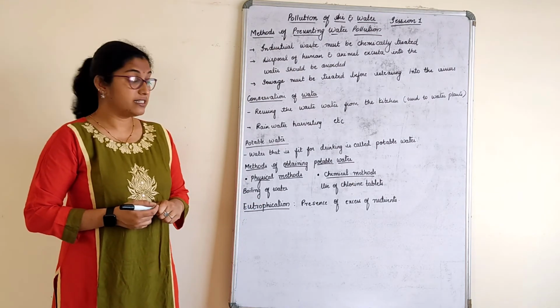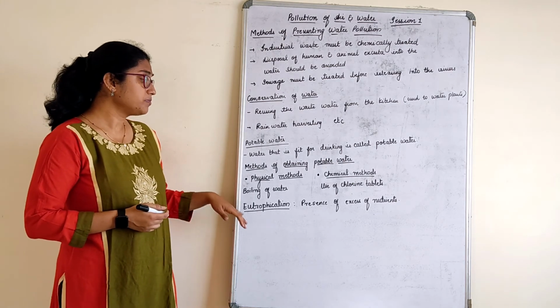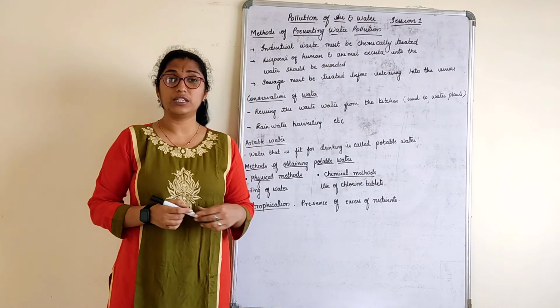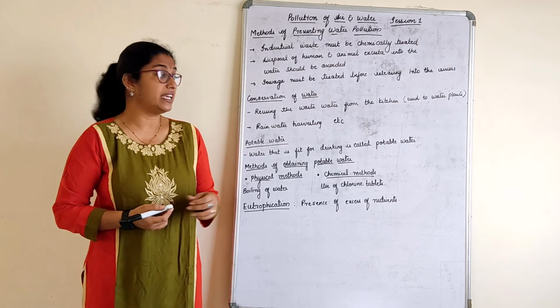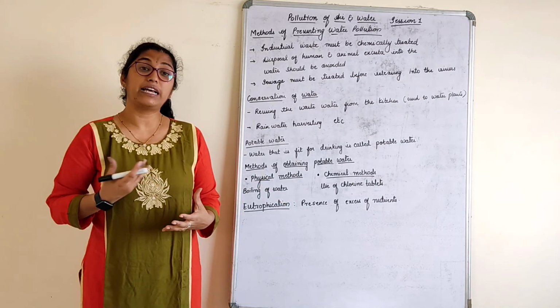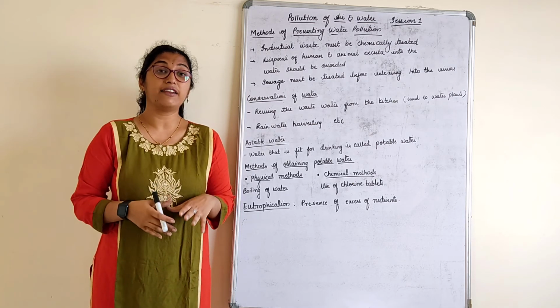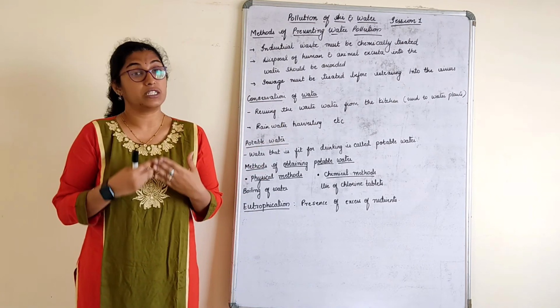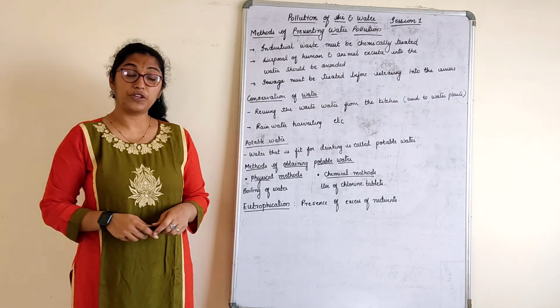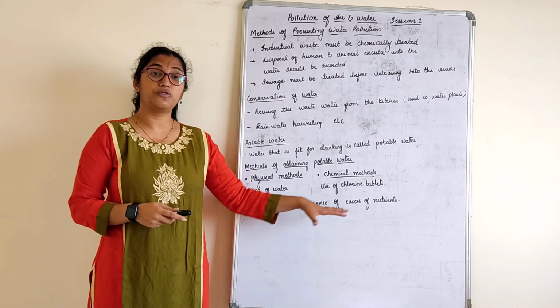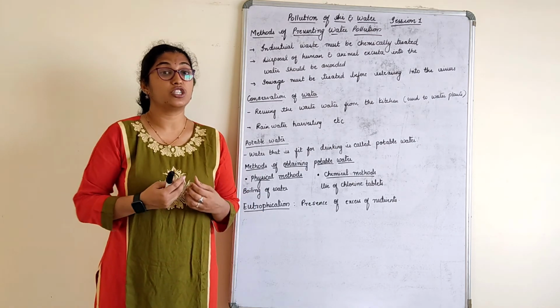The last part in this lesson is about eutrophication. This is the presence of excess nutrients in the water. Nutrients in what way? The type of nutrients which is actually present in stagnant water. So now you can correlate. In stagnant water, the excess of nutrients present is called eutrophication. So what happens when eutrophication happens?